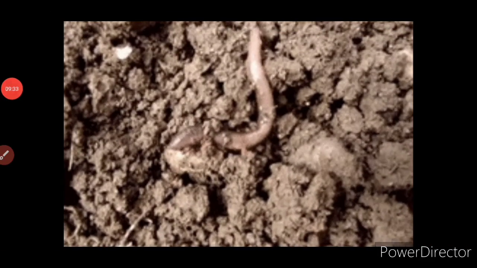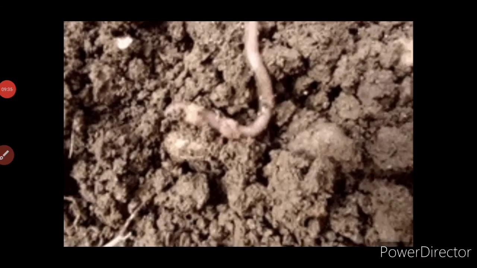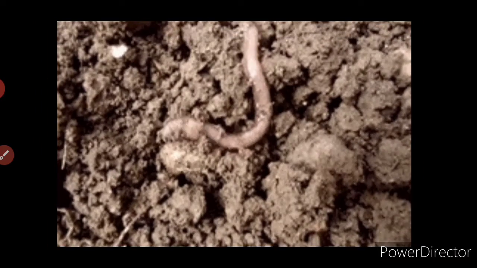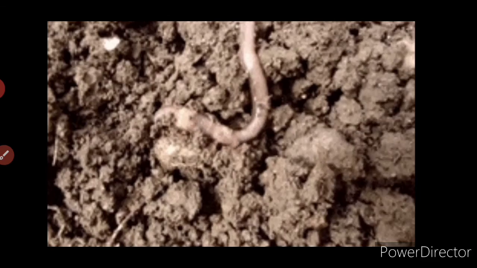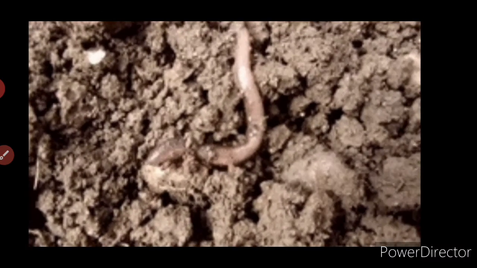So here you have estivation. This picture shows the estivation of the earthworm. That is, when the land becomes dry, earthworms become inactive and undergo a process called estivation, and the earthworm moves deeper into the soil. It secretes mucus and lowers its metabolic rate in order to reduce water loss. It also remains dormant until conditions become favorable, and they come out of their burrows during rainy season.